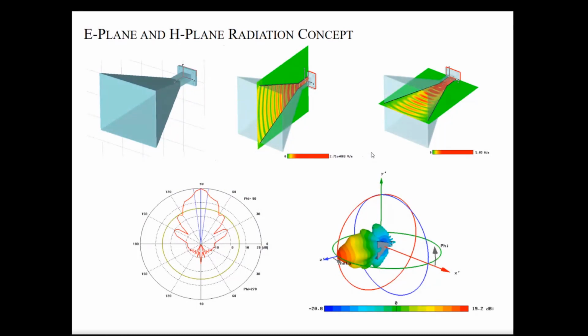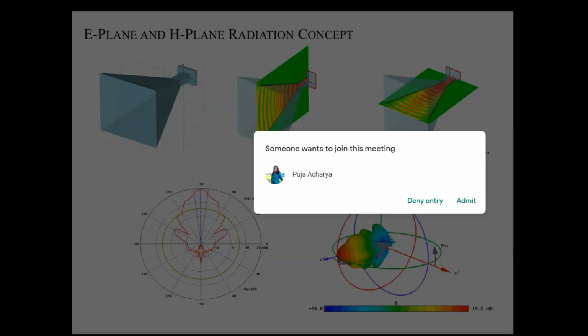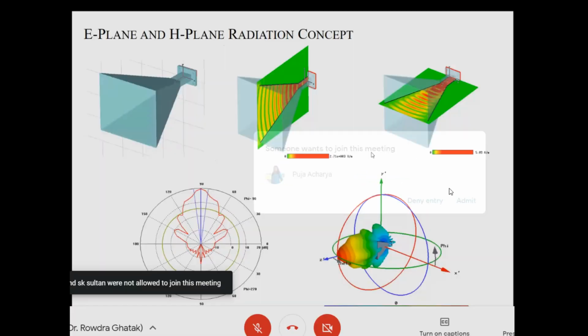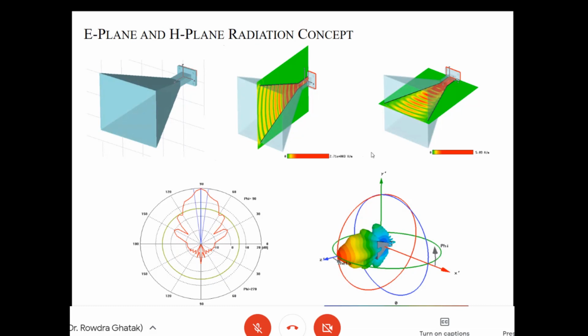Then another aspect is about the different cut planes of the radiation pattern. When you want the antenna systems to radiate, you also want to know how it radiates, in which direction.